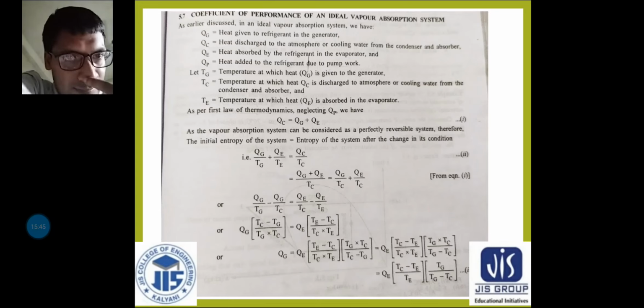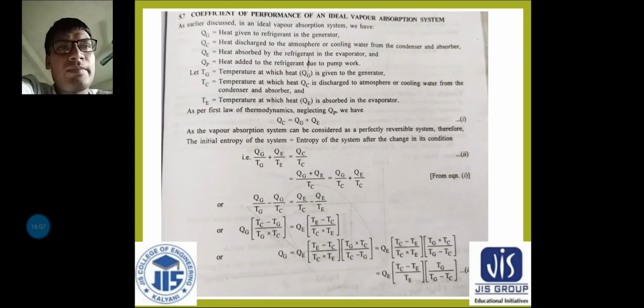First of all, let us consider QG is the heat given to the refrigerant in the generator. QC is the heat discharged to the atmosphere or cooling water from the condenser and absorber.